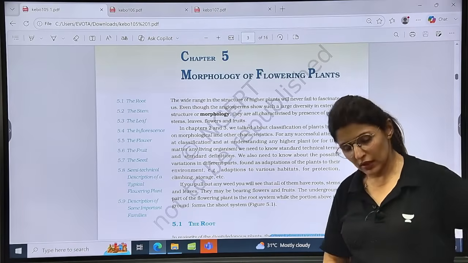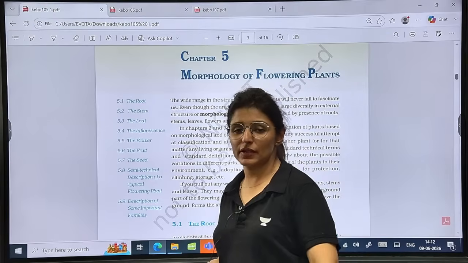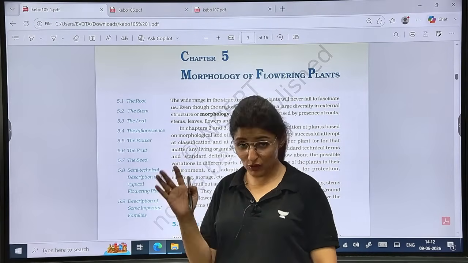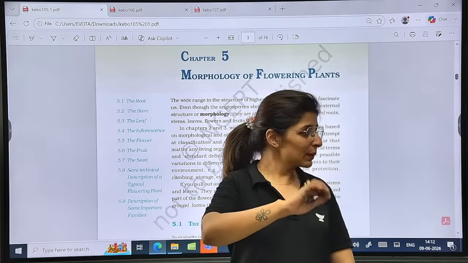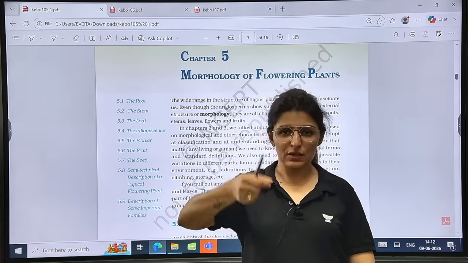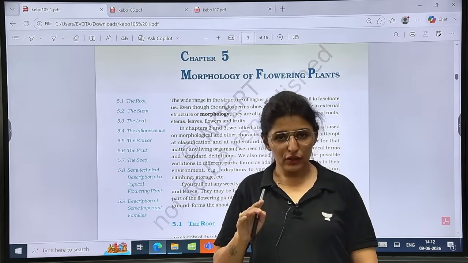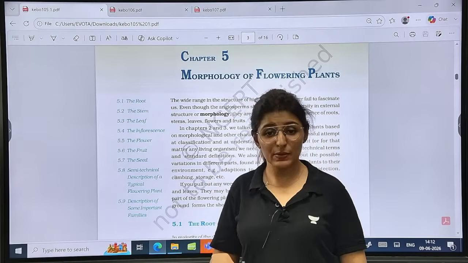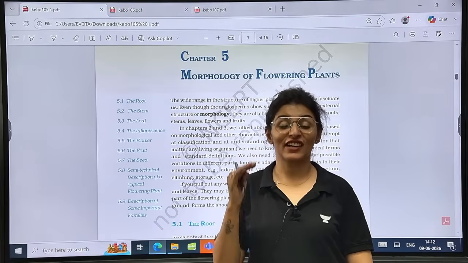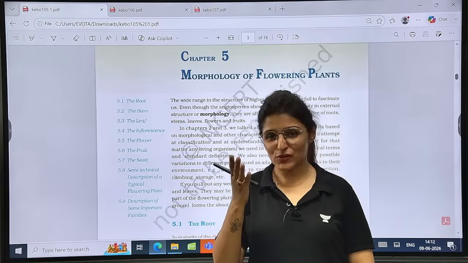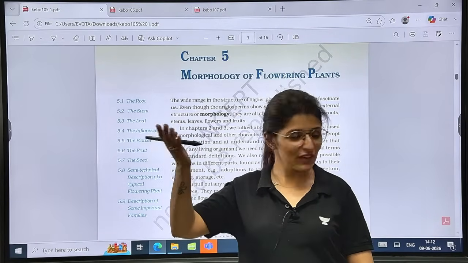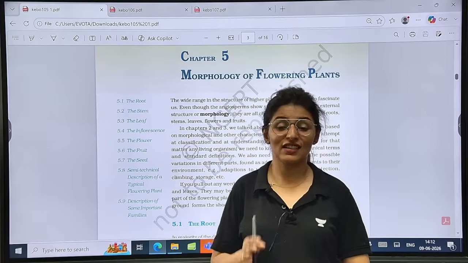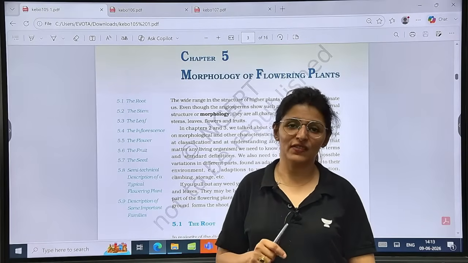Perfect. Let's move on to the next chapter, that is morphology. It's a chapter full of examples, so we have lots of mnemonics here. Let me know how many of you are taking down these mnemonics. I think you have attended my marathons as well. I've told you then also, and I'm repeating them today as well. I'll keep on repeating till your re-NEET exam. And those who are going to take 2027, if you are sitting here and listening, I'll keep on repeating the same things till you learn, because the whole motive is to learn.